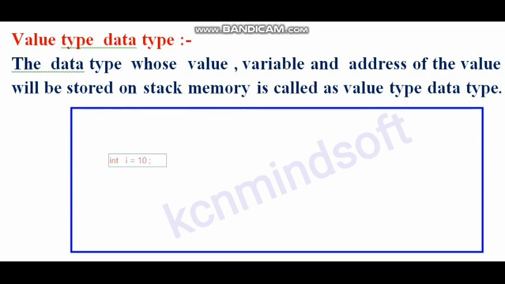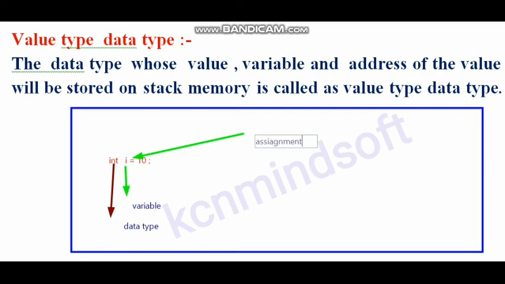Here int i equal to 10. Int is a data type and i is a variable and equal to is the assignment operator. 10 is value, semicolon is the end of the statement.